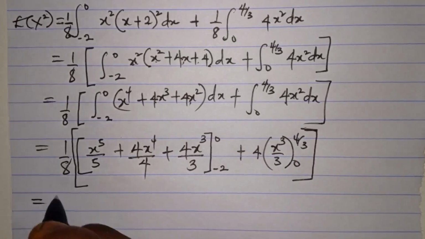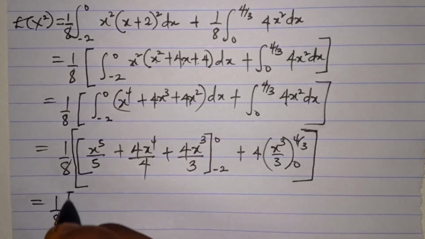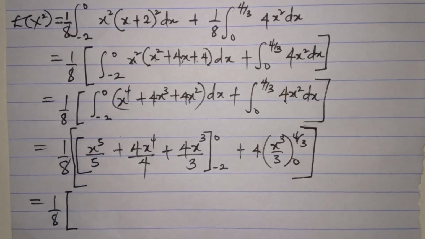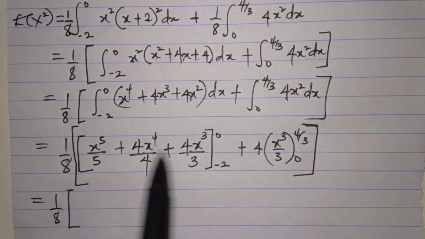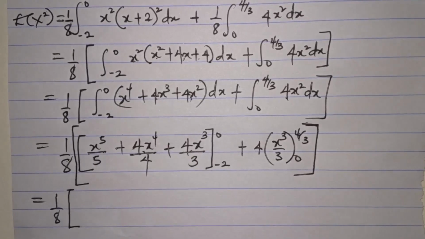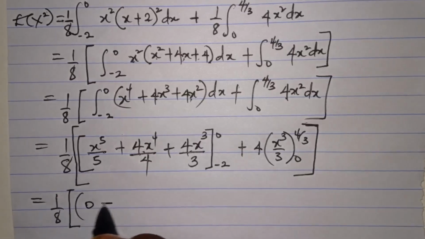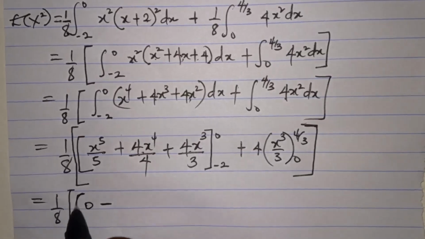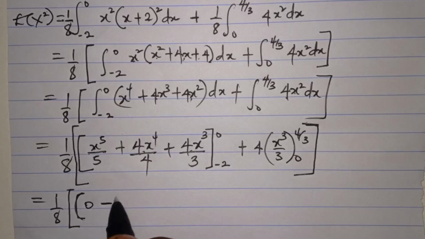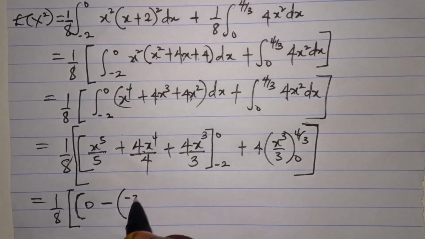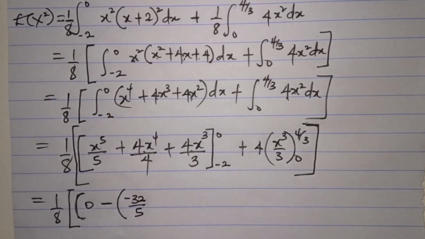So we have 1 over 8 into, let's substitute the upper and the lower limits. Plug in the upper limit. If 0 enters here, it's going to be 0 throughout. So we have 0, then minus, let's plug in the lower limit. Minus 2 will enter here to give me minus 32 over 5.